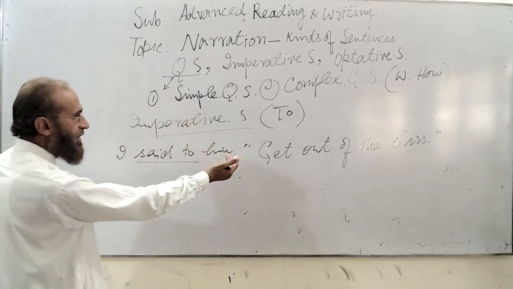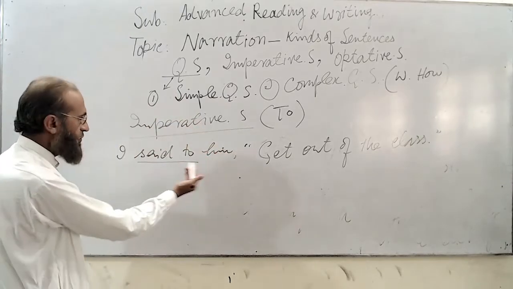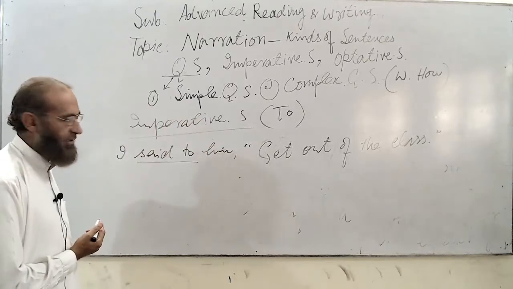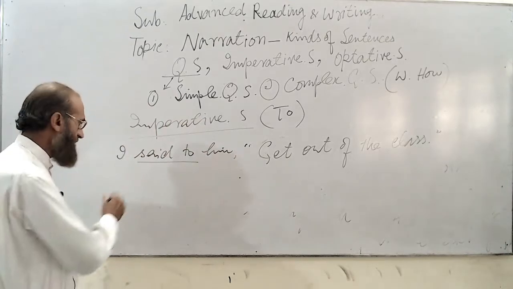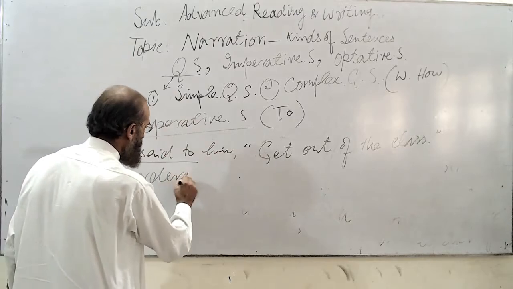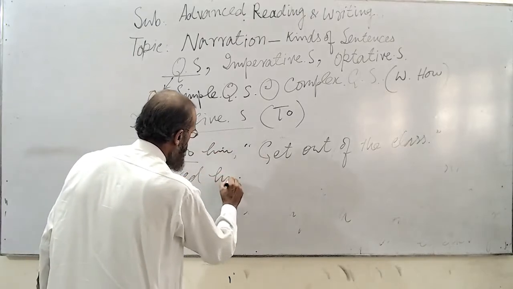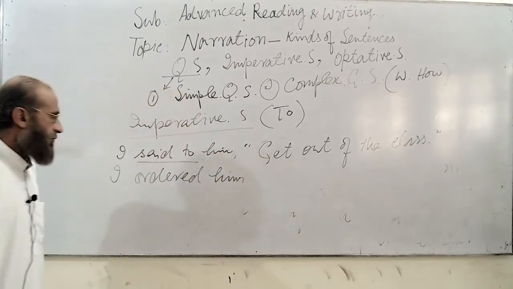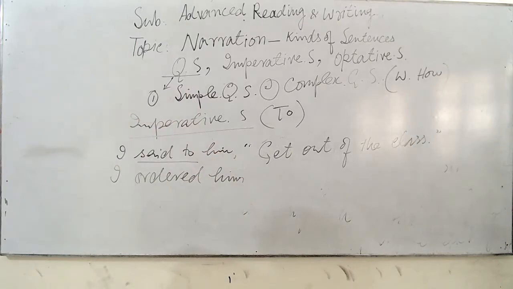Because, as you know, there is an order here, you will have to write ordered in place of said to. So I ordered him. We don't use any "to" after order.